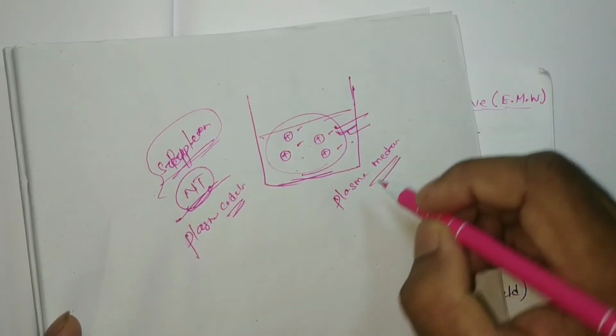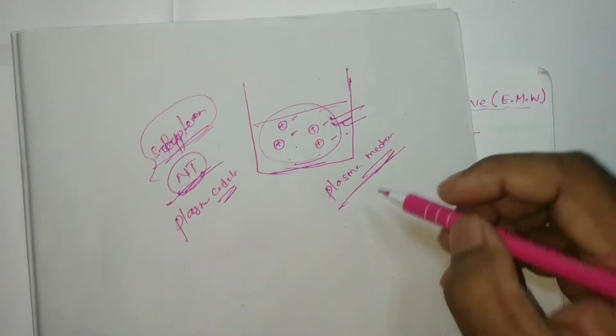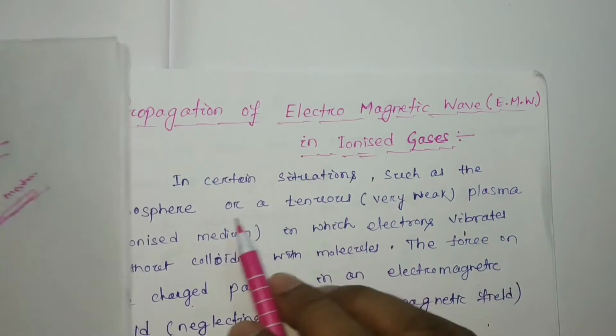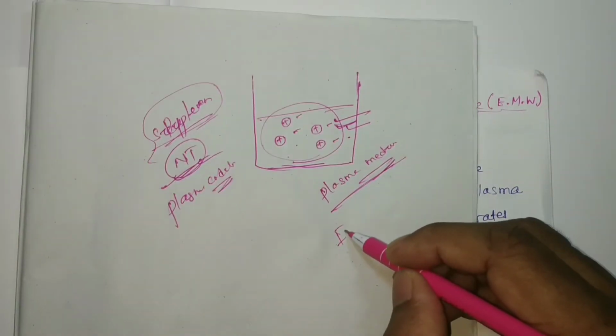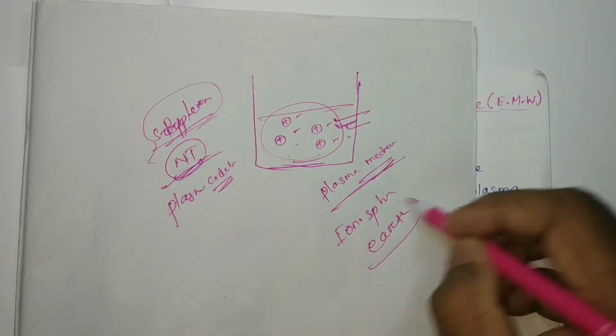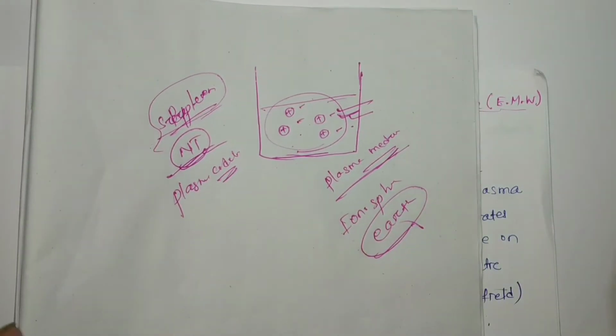One of the best examples of a plasma medium is the ionosphere of the earth.